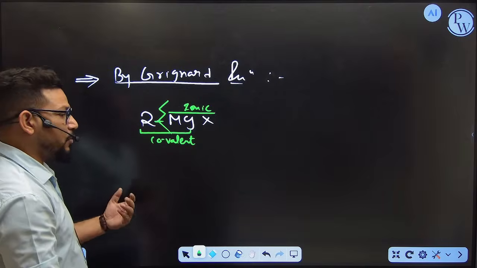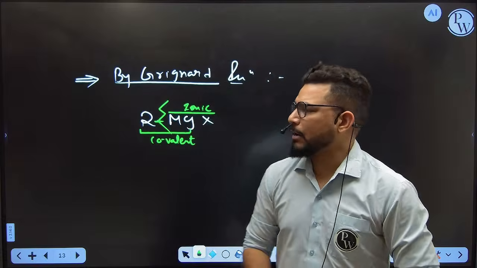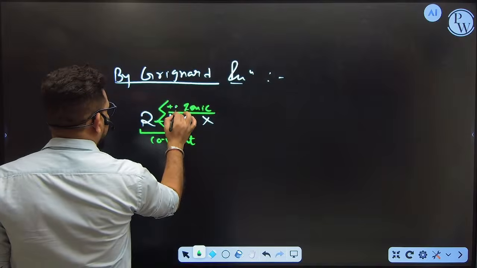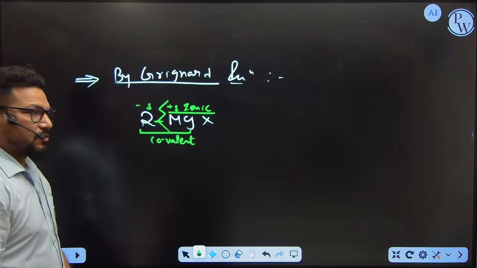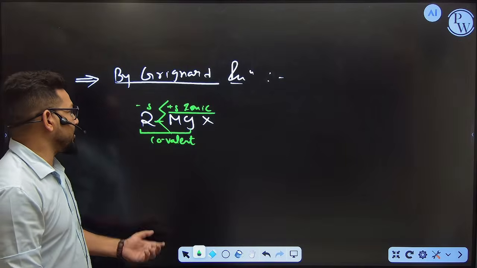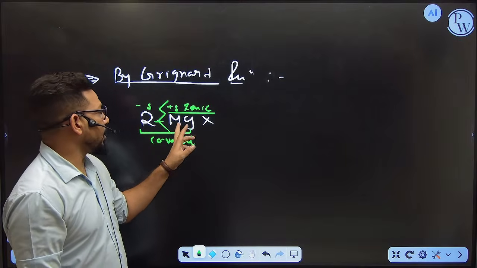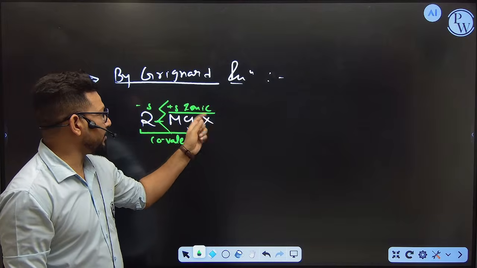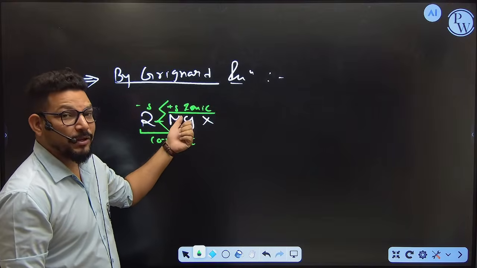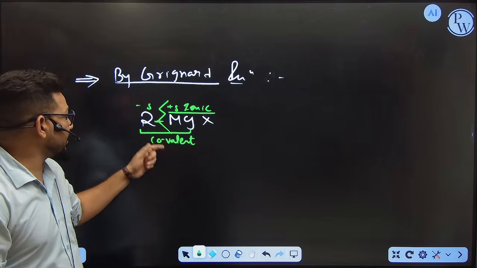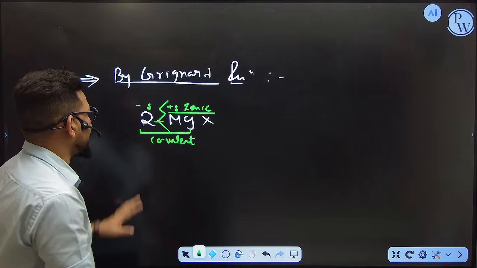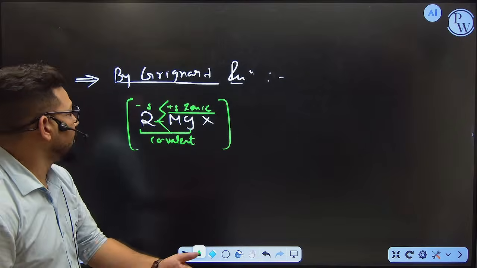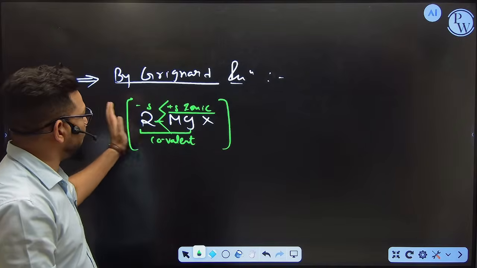Whenever you define the reaction of the Grignard, please break down the molecule from this particular bond only. So you will get Mg plus and R minus. Suppose anyone asks you why we break the Grignard reagent from this bond only: because between magnesium and halogen, one is metal and the second is non-metal, so an ionic bond is formed. We need more temperature to break this. But here the covalent bond is there, so this bond breaks very easily. So this is the Grignard concept. Whenever you define the Grignard reaction in a coming chapter, keep in mind how we break down the Grignard.